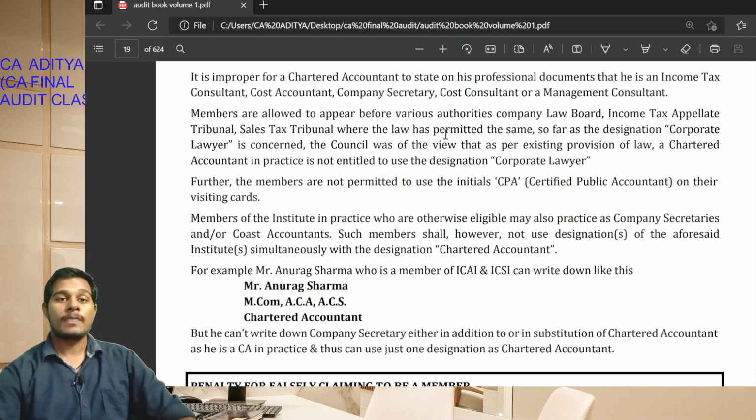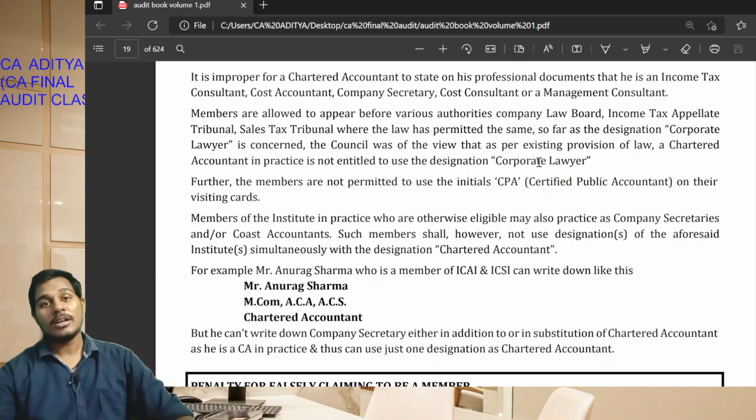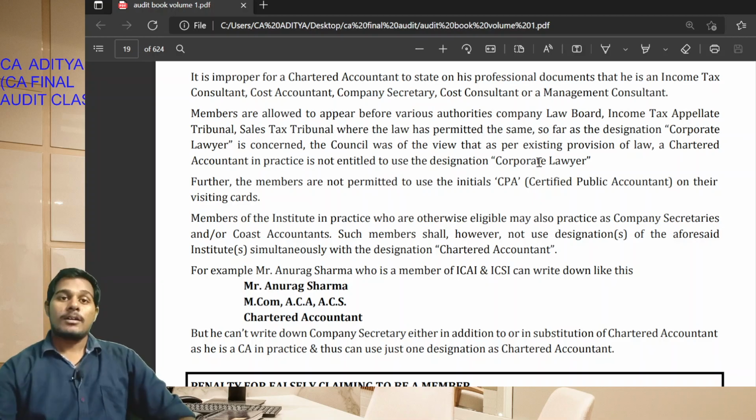So far as designation is concerned, corporate lawyers are not entitled to use the designation of corporate lawyer under the council provisions. See, students, a chartered accountant in practice should not use any other professional designation while using his designation as chartered accountant. Further, members are not permitted to use the initials CPA, that is certified public accountant.